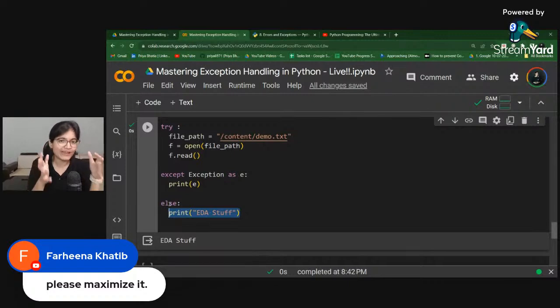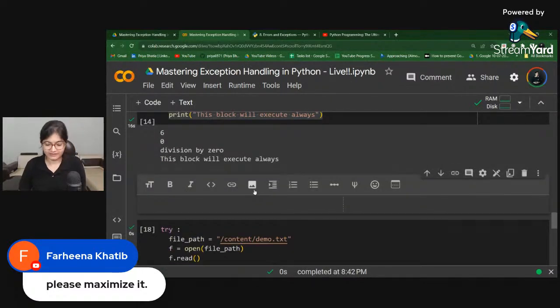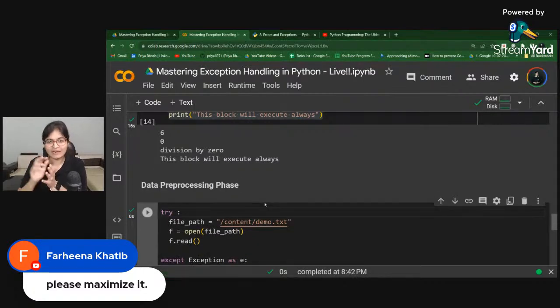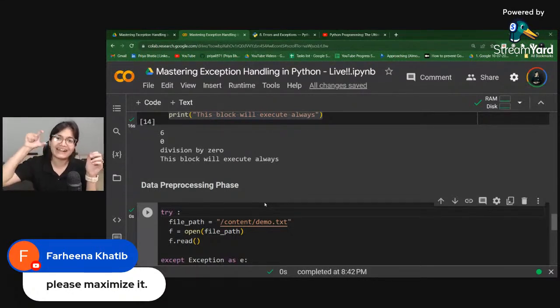So I have tried to explain everything with respect to data science projects, specifically in the data pre-processing phase. This kind of thing is really important to understand, because when you develop the code base in a data science project, where we have a complete life cycle from fetching the data to model deployment, you will observe that in the EDA phase, first of all we need to access the file, and sometimes in the data ingestion part we are accessing it from other resources.